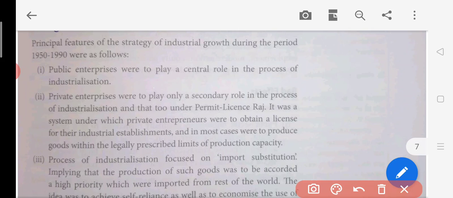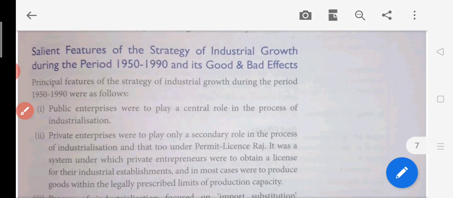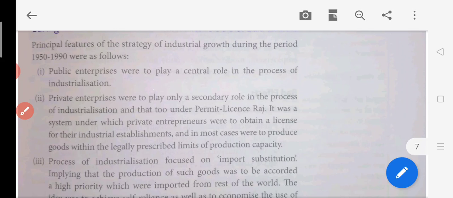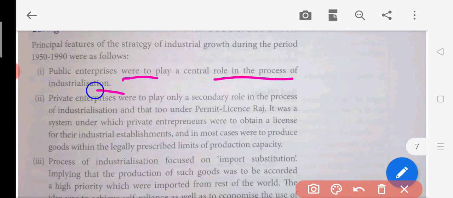The features during this industrial growth between 1950 and 1990. There will be some good and bad effects which you are going to learn here. The first effect is that public enterprises were to play the main role in the process of industrialization. So which company will come first? The public company, means the government company, is going to come forward, and there was less opportunity for private companies.